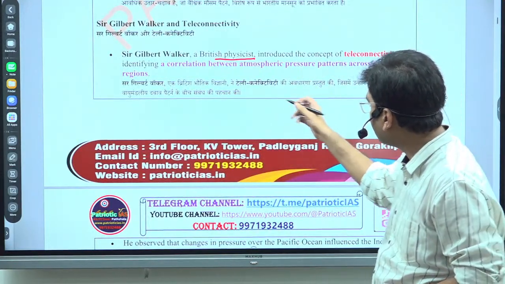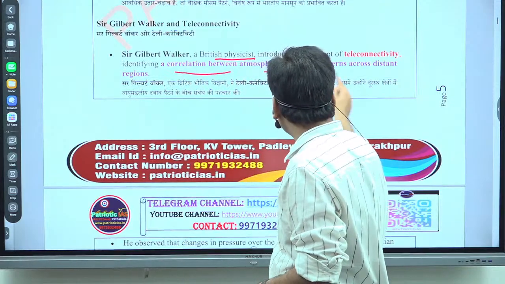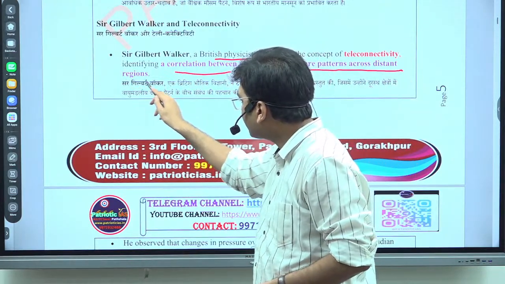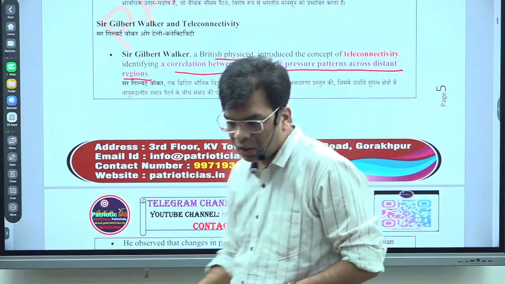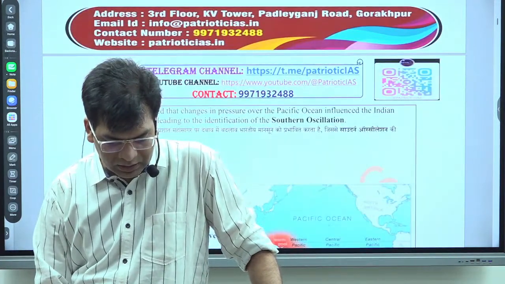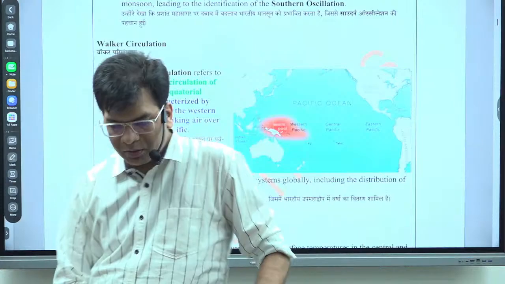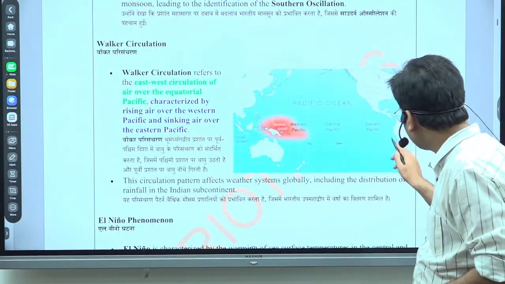So this is the correlation between atmospheric pressure patterns across distant regions. ENSO is influenced particularly by the temperature and pressure conditions in this area.